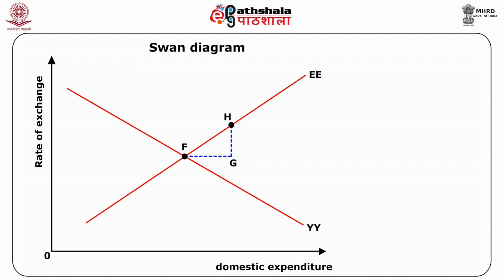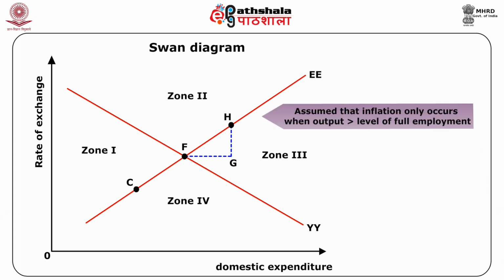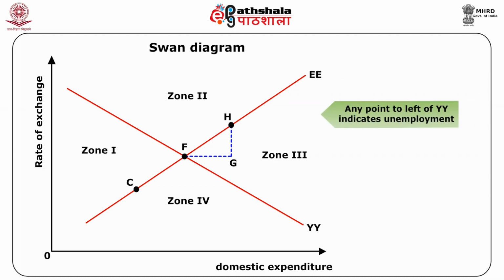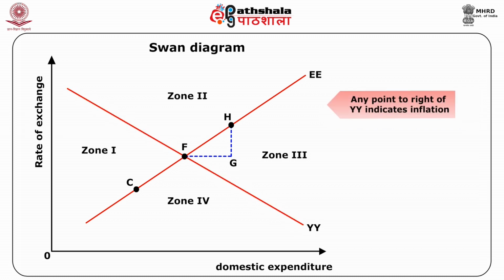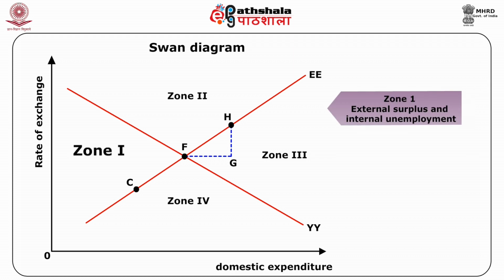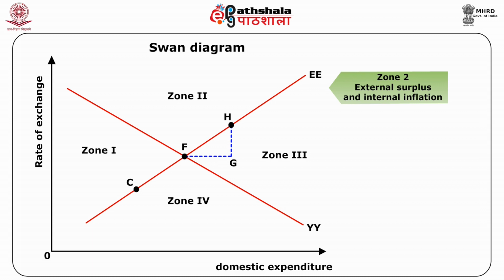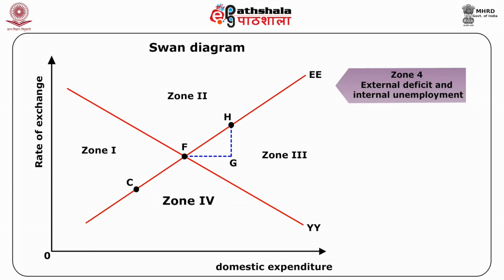The line YY indicates internal balance, or the level of full employment with no inflation. For simplicity, it is assumed that inflation only occurs when output is above the level of full employment. Any point to the left of YY indicates unemployment and any point to the right of YY indicates inflation. The four possible regions in the diagram are as follows. Zone 1, external surplus and internal unemployment. Zone 2, external surplus and internal inflation. Zone 3, external deficit and internal inflation. Zone 4, external deficit and internal unemployment.